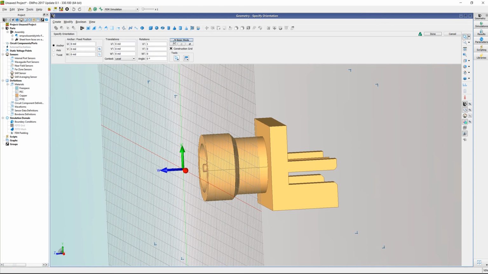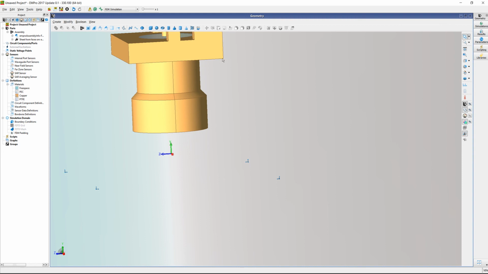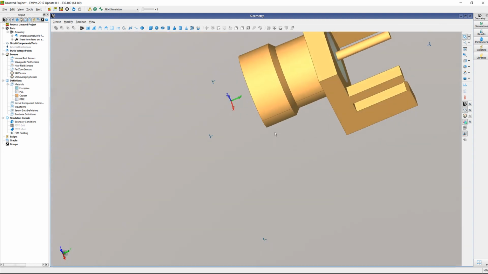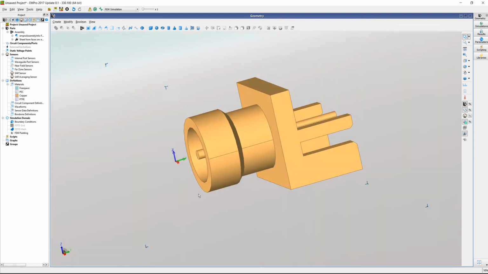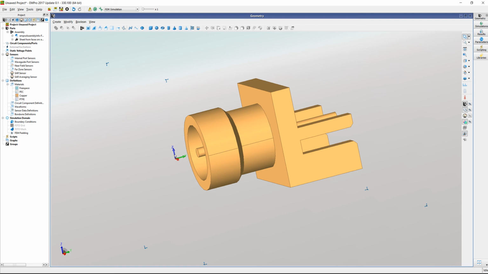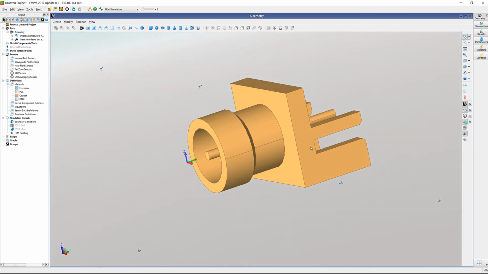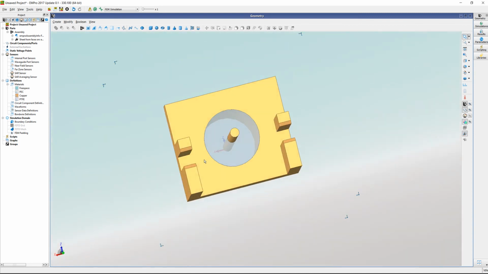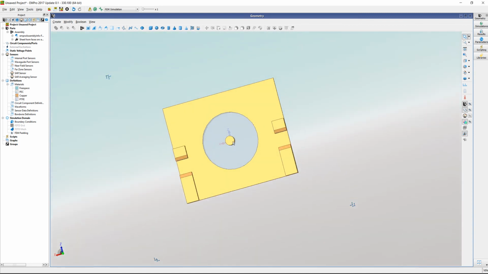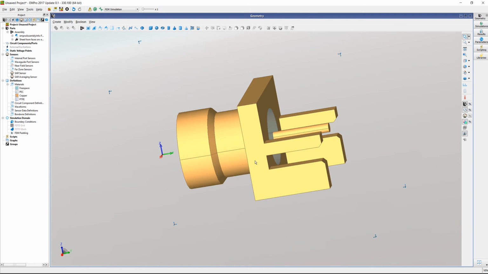So let's put it in the advanced mode, rotate in the x dimension, and rotate that by 90 degrees. Say done. Now if I put it back, you can tell now Z dimension is going up and X and Y dimension is like this. So once you import that back into ADS to a board, you will have Z dimension pointing up.